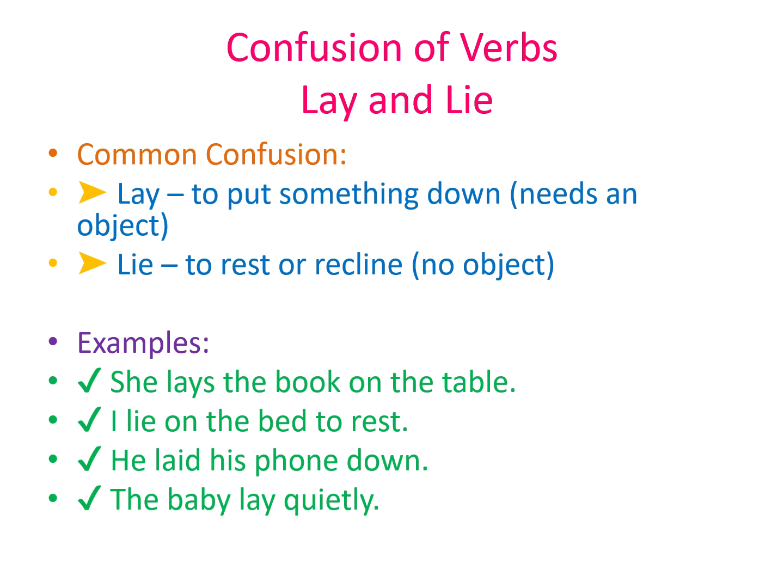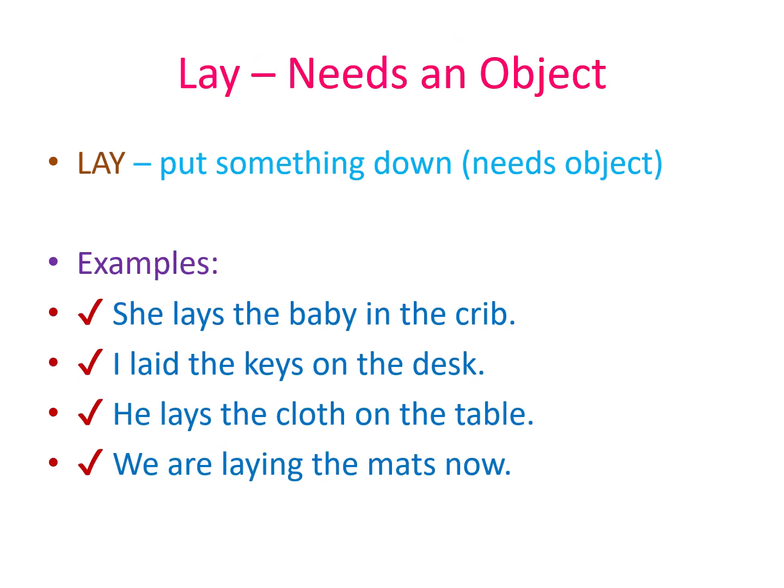Lie means to rest or to recline. It does not need an object. Example, I lie on the bed to rest. So remember, lay equals put something down. Lie equals rest yourself. Lay means to put something down, and you must name what is being laid.